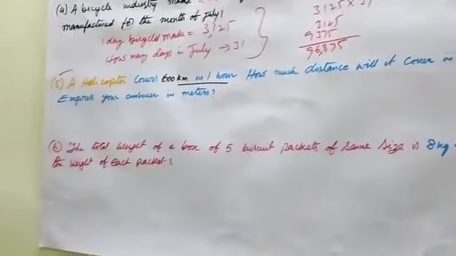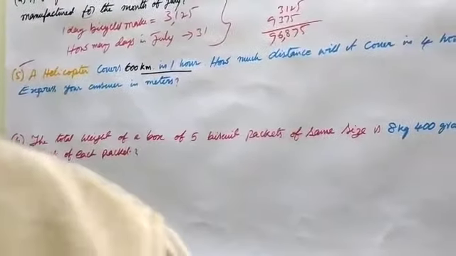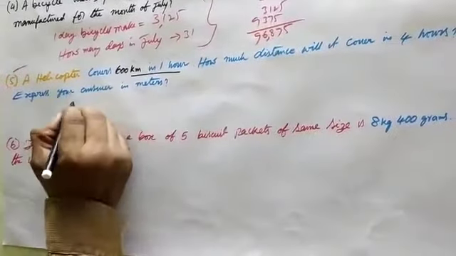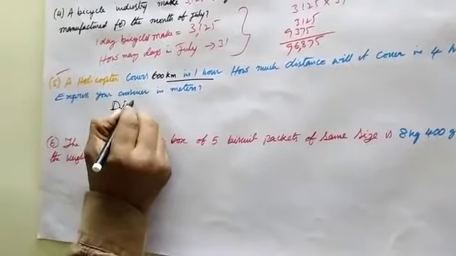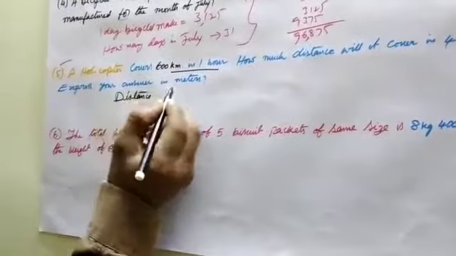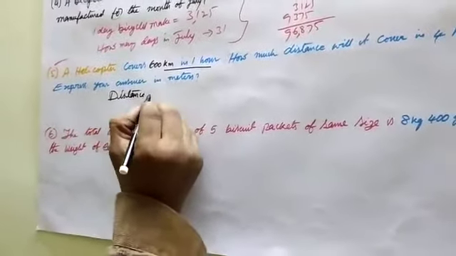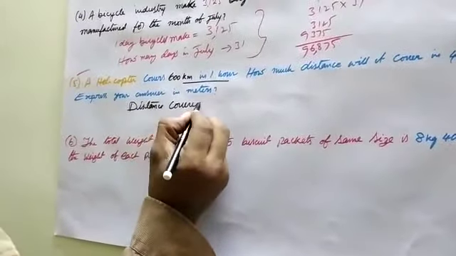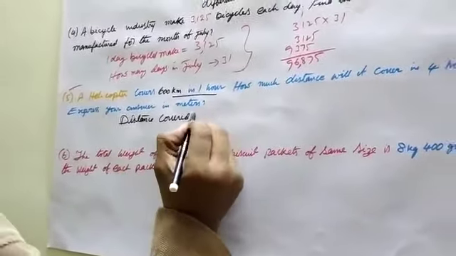Distance covered by the helicopter in 1 hour is equal to 600 kilometers.